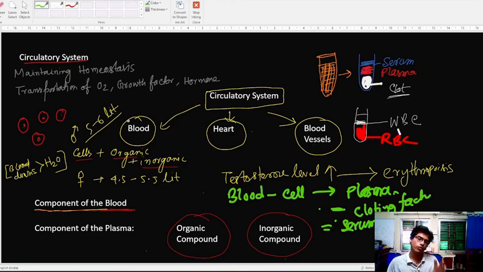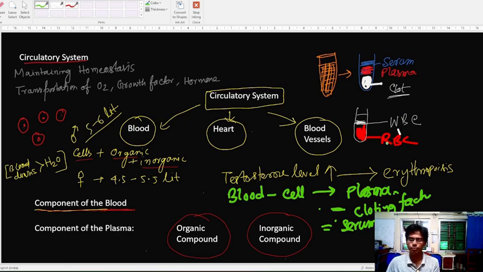Blood is composed of cells, organic matter, and inorganic matter, in different quantities for male and female bodies. After centrifugation we get the plasma portion, white blood cells, and the RBC.